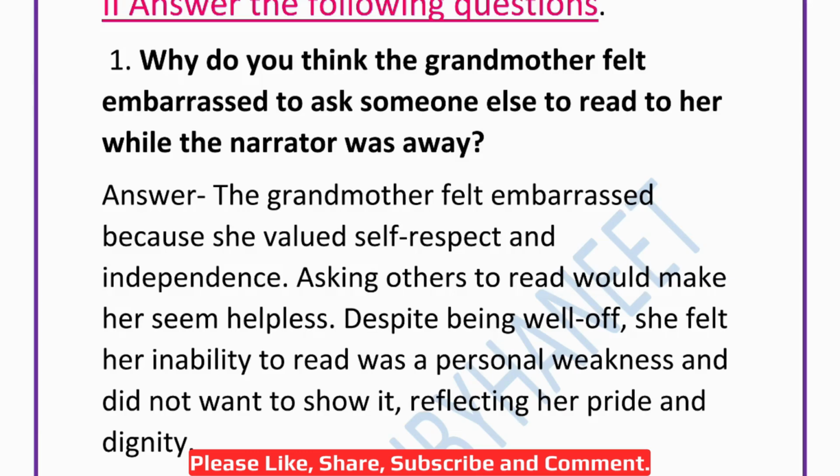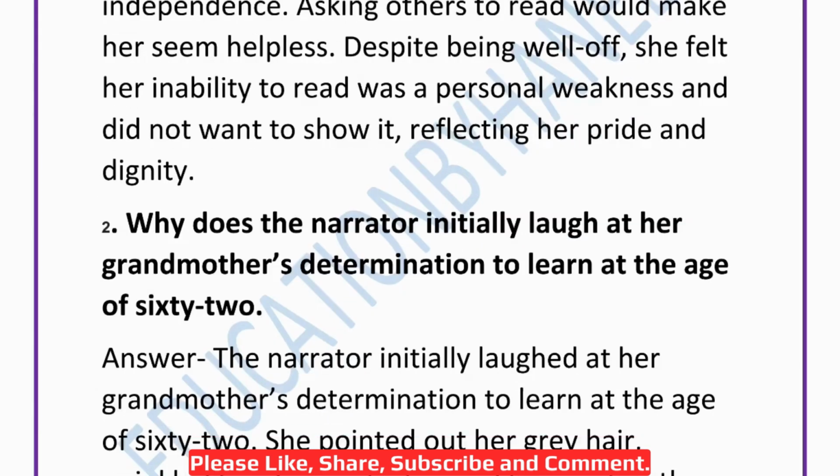Okay. Now answer the following questions at the end of the chapter. Why do you think the grandmother felt embarrassed to ask someone else to read to her while the narrator was away? So the grandmother felt embarrassed because she valued self-respect and independence. Asking others to read would make her seem helpless. Despite being well off, she felt her inability to read was a personal weakness and did not want to show it, reflecting her pride and dignity.